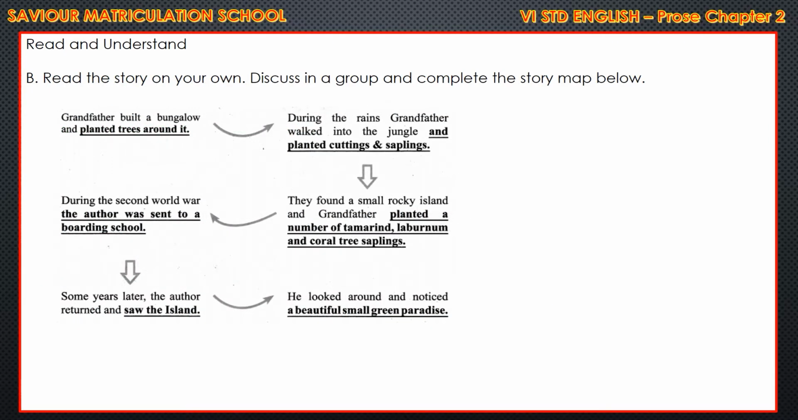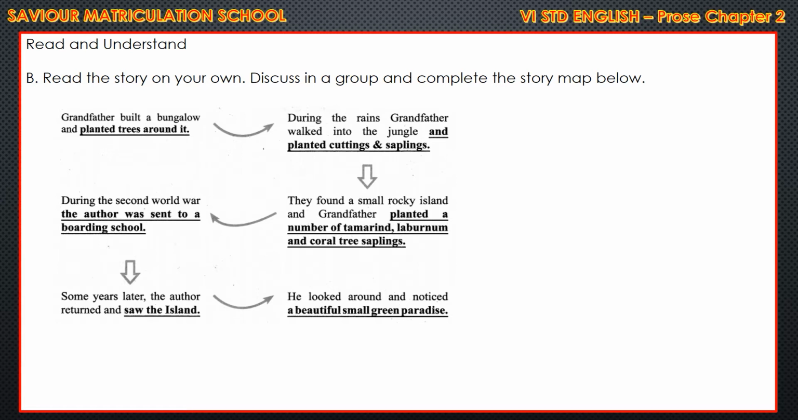Then page number 118, read and understand. B. Read the story on your own, discuss in a group and complete the story map below. So the first one, children: grandfather built a bungalow and, so, a dash is given. What will be the answer, children? Planted trees. So grandfather planted trees around it. The next, on the right side, children: during the rains, grandfather walked into the jungle, dash. What do you have to write there? And planted cuttings and saplings.